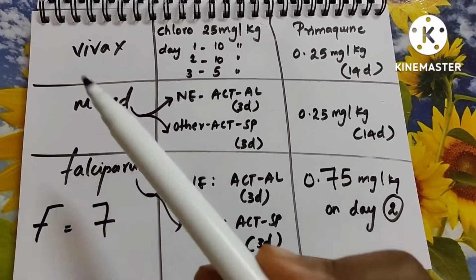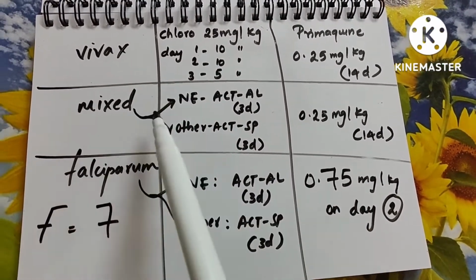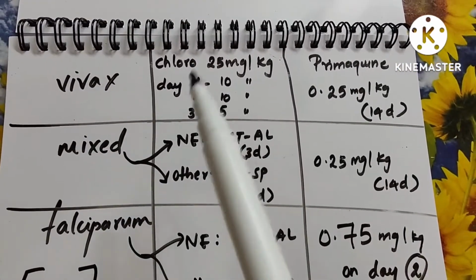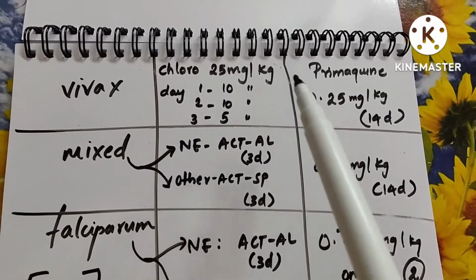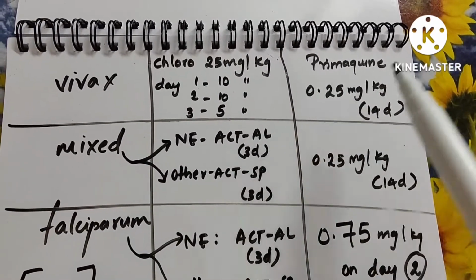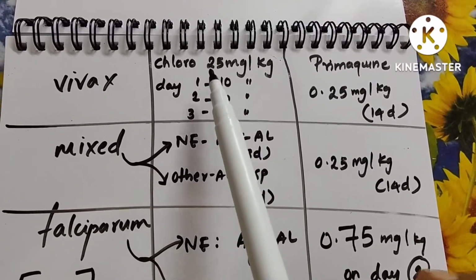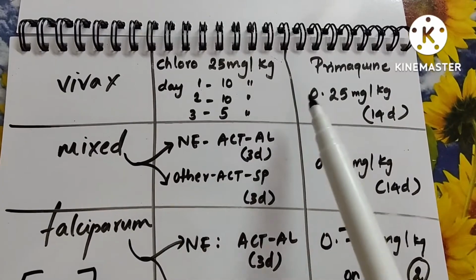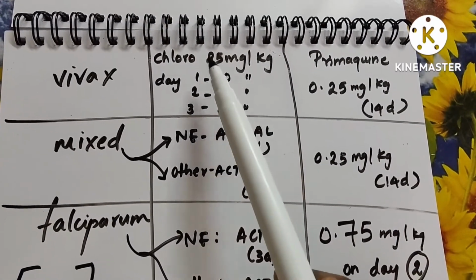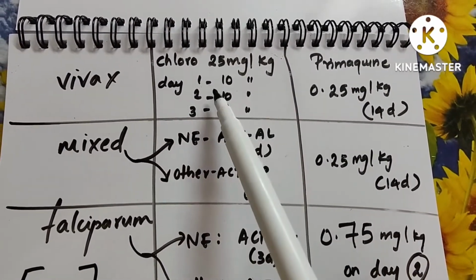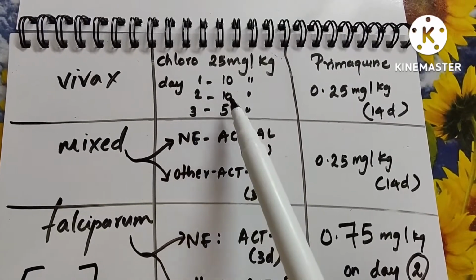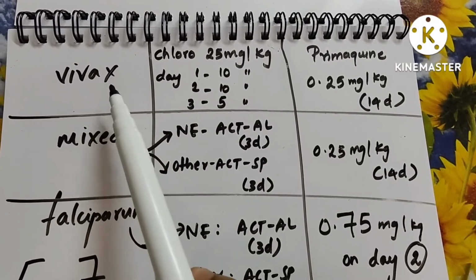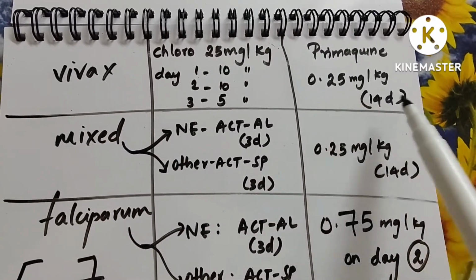So let us deal with the first one, that is Vivax, second is mixed, and third is Falciparum. First, Vivax: the drug of choice is chloroquine. And for the relapse, Vivax has relapse, right? So you give primaquine. Chloroquine is given as 25 mg per kg, whereas primaquine you just put 0.25. It is divided into doses: on day 1 you give 10, day 2 is 10 and day 3 is 5. So overall together it constitutes 25 mg per kg. You give 0.25 mg per kg primaquine for 14 days.